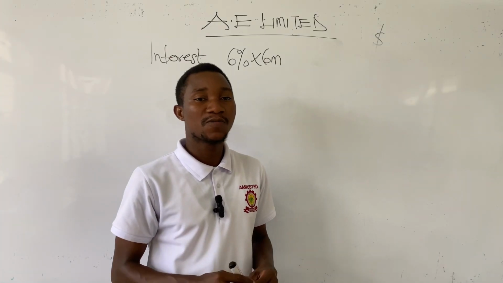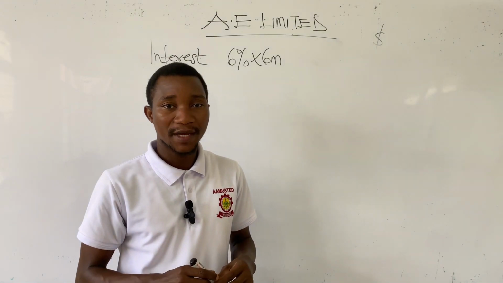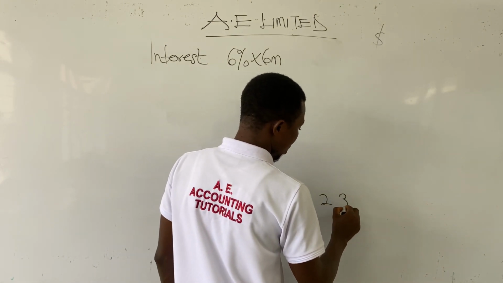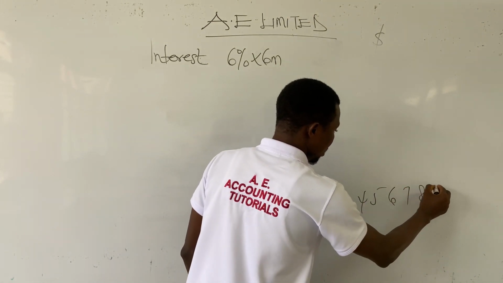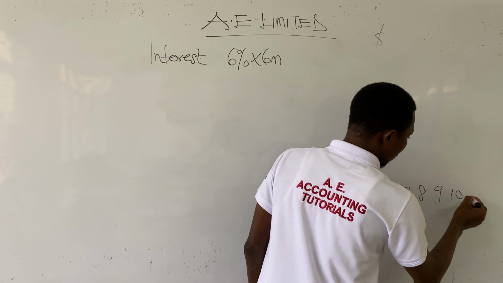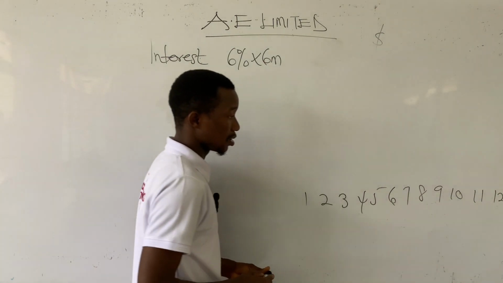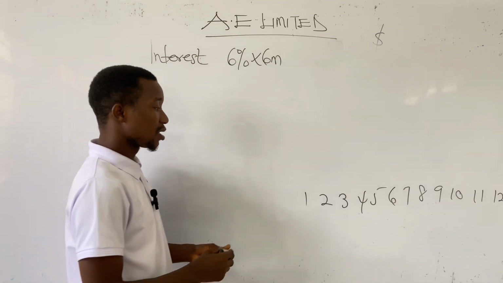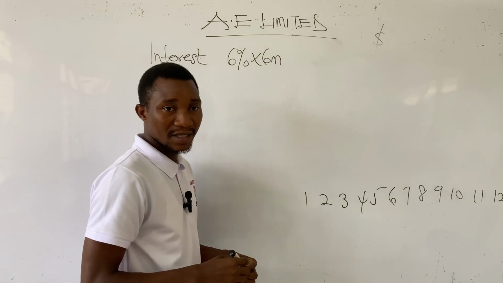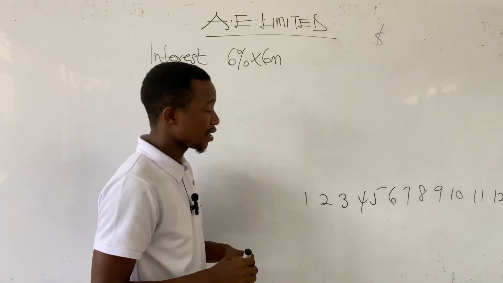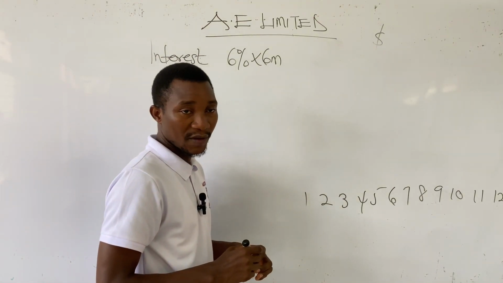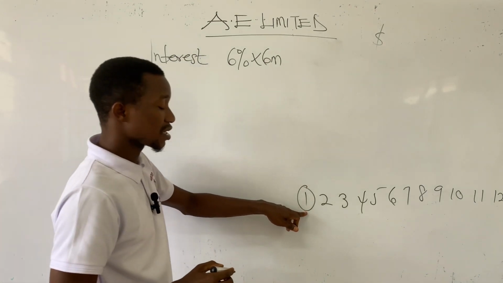Take note that this loan is borrowed for the entire 1 year, that is 12 months. So we can have first month, second month, 3, 4, 5, 6, 7, 8, 9, 10, 11, 12. 12 different months. But take note that in January, or in the period of the first month, there was no construction of the qualifying asset. Construction of the production equipment commenced on 1st February. So we can't capitalize borrowing costs here.